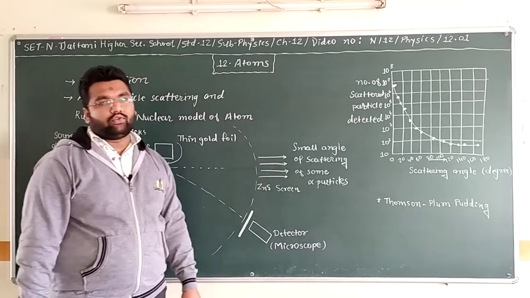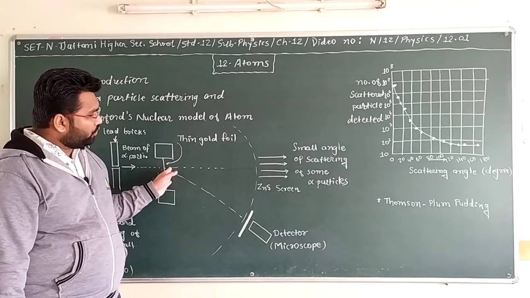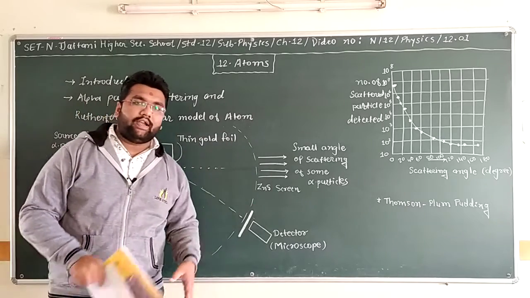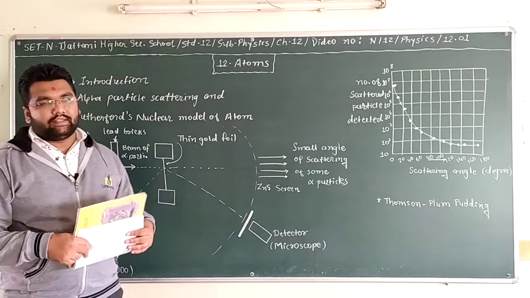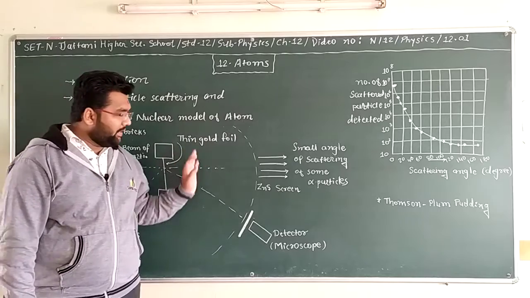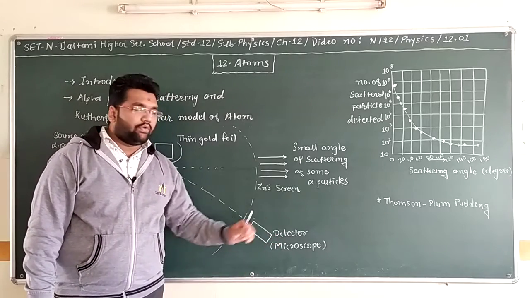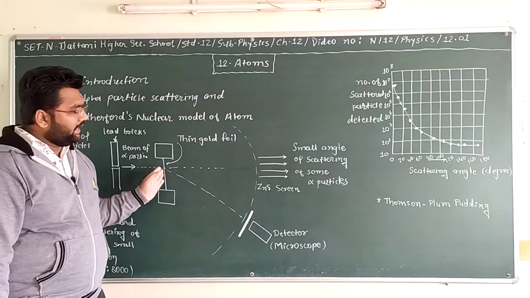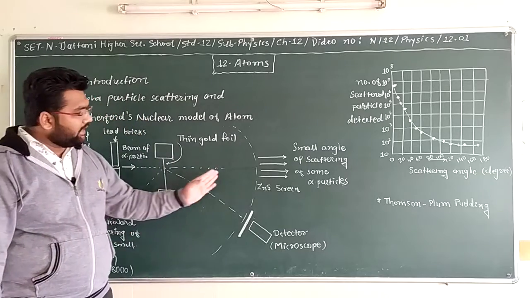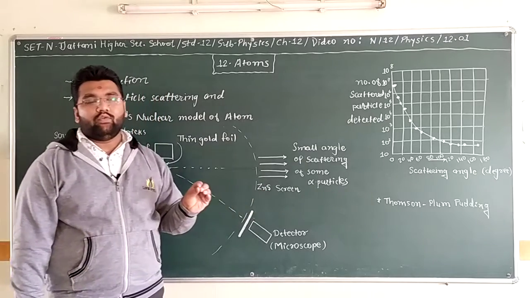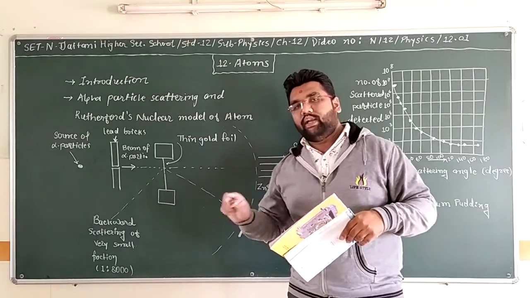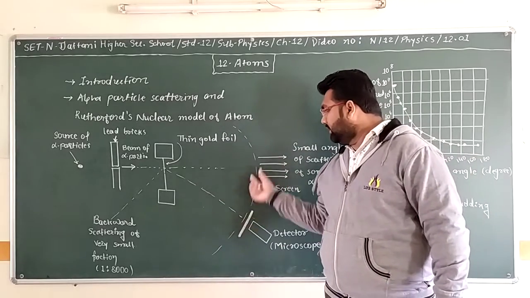The detection of alpha particles is done by the detector, which is called a microscope. The alpha particles will be scattered at different angles, and the number of alpha particles scattered will be detected by the microscope, called the detector. Here we have the zinc sulfide screen, which will give us a momentary dark spot where the alpha particle is incident on the zinc sulfide screen.